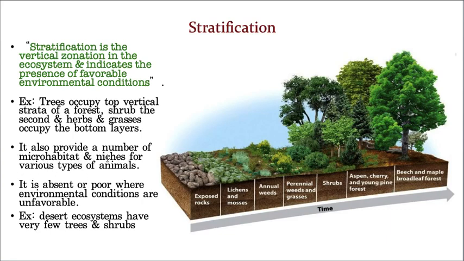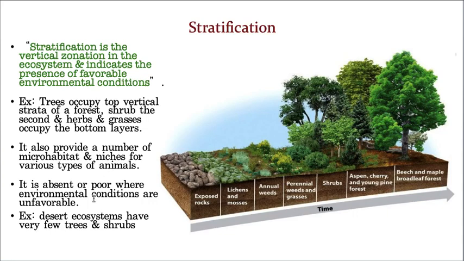Please don't tell me that you don't remember these two words. Habitat means the place where the organism lives, that is called habitat, and niche means the occupational status of the organism. That means this particular forest or any aquatic ecosystem or ocean provides so many habitats and so many niches.